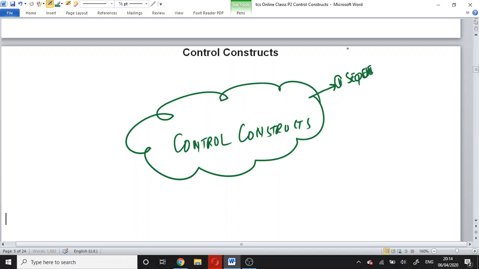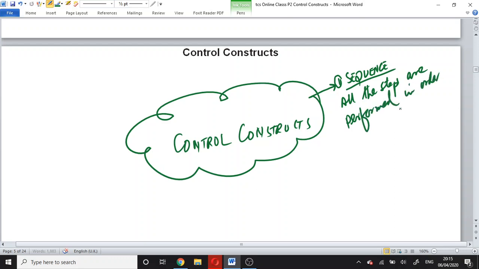Sequence means all the steps are performed in order. They are written.